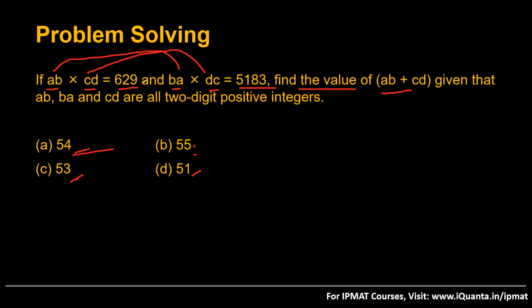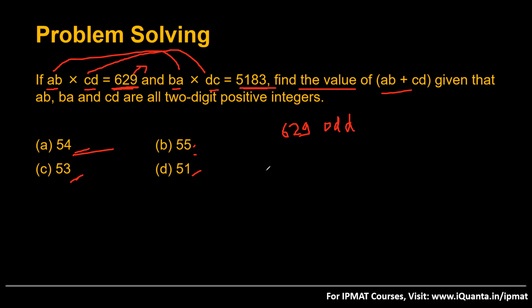We have two-digit numbers getting multiplied, and we are getting a product. If I look at this product, 629, it is an odd number. Similarly, the other product, DA into DC, when the numbers are reversed and multiplied, I'm getting 5183.